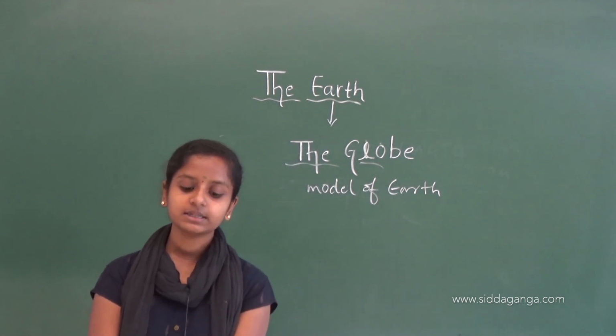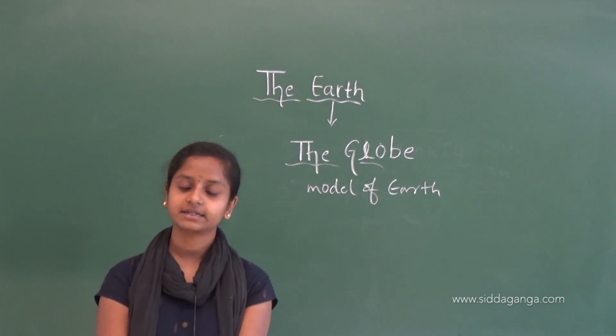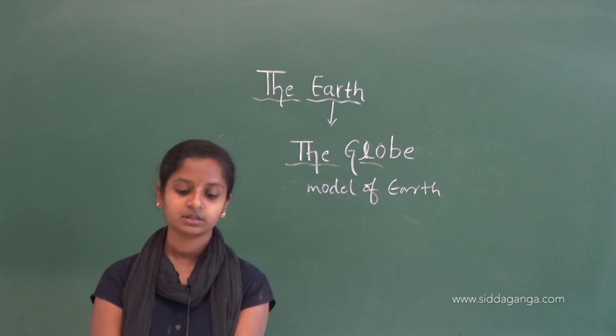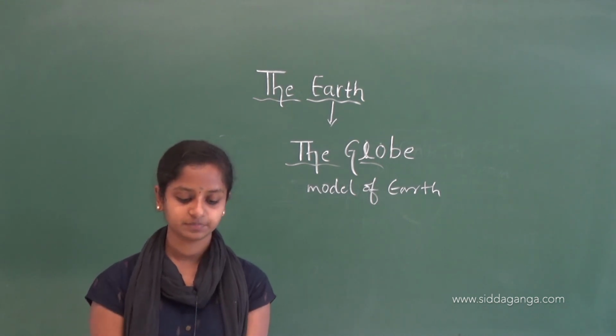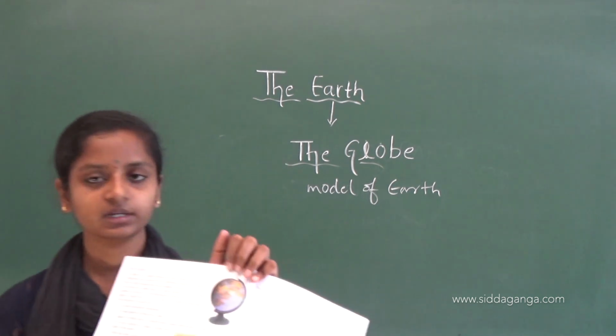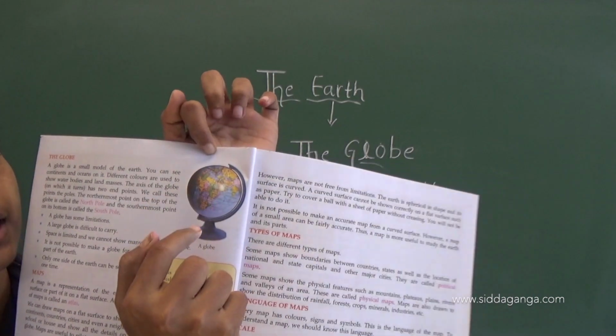The axis of a globe on which it turns has two end points. We call these points the poles. Here you can see, these are the poles.